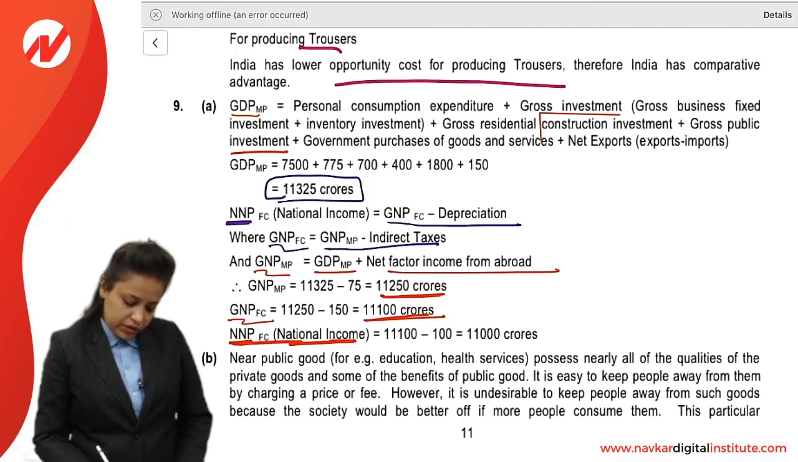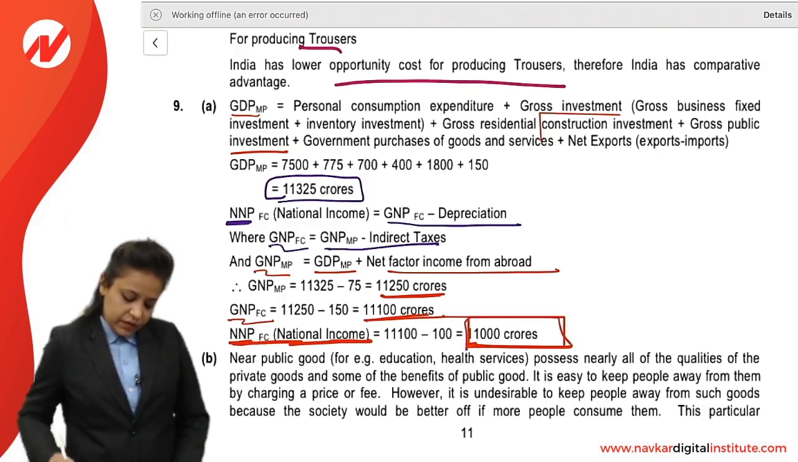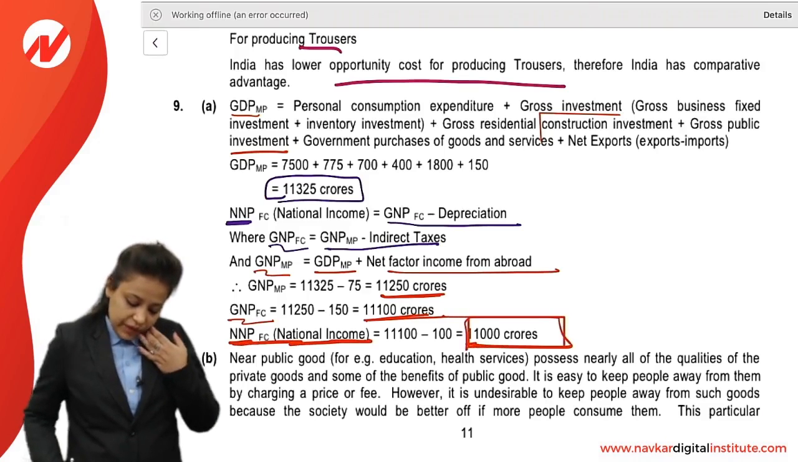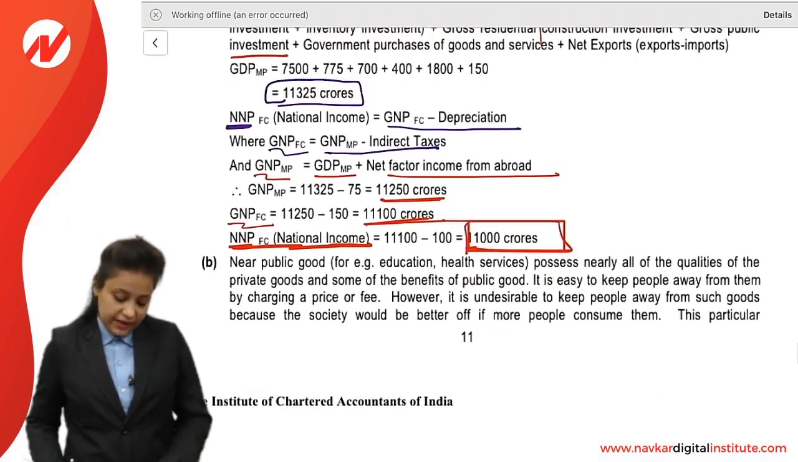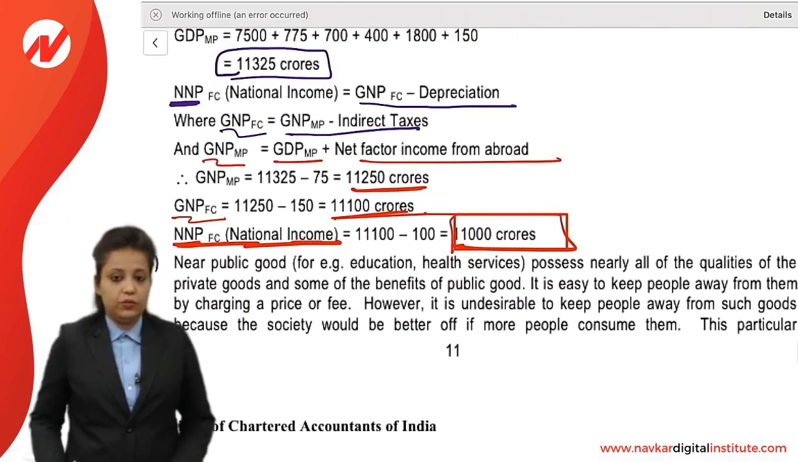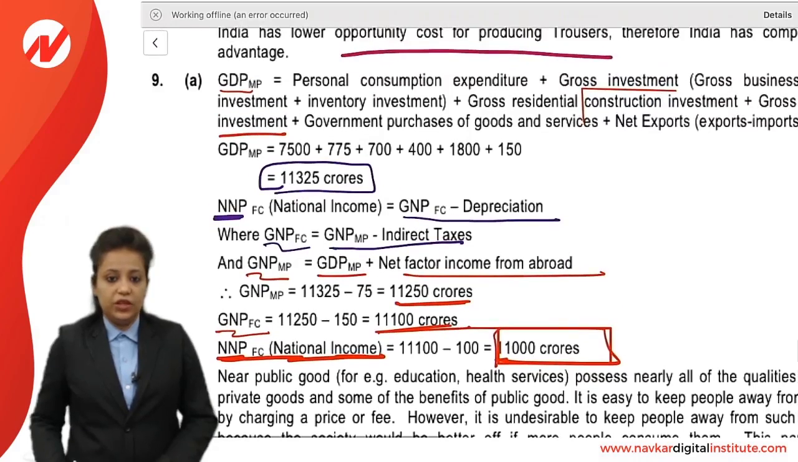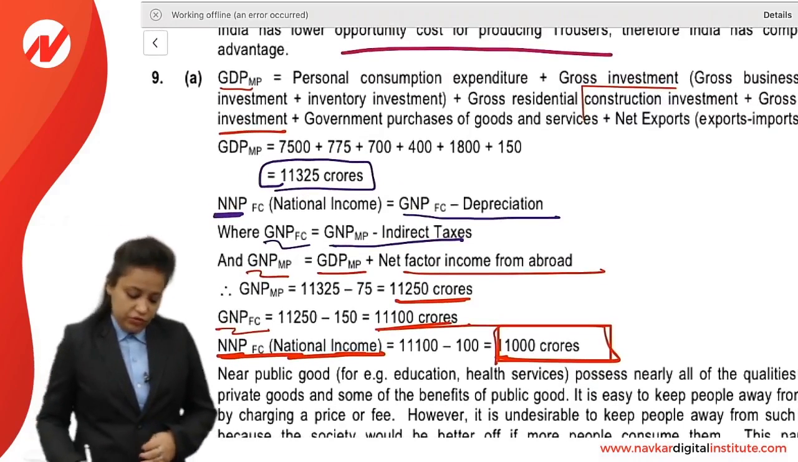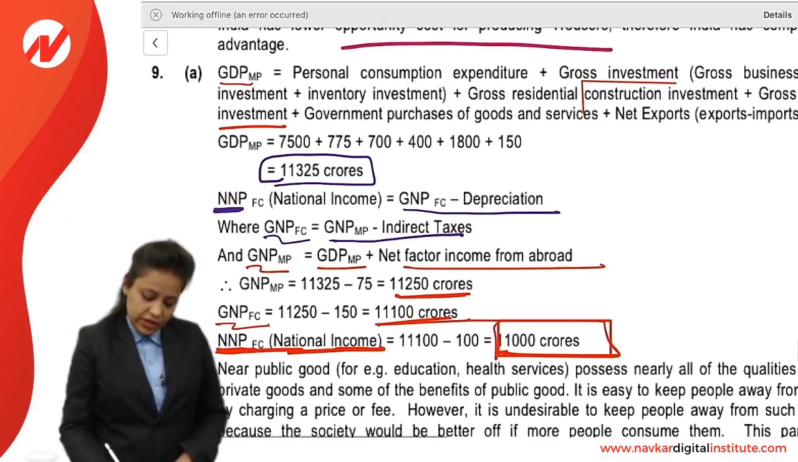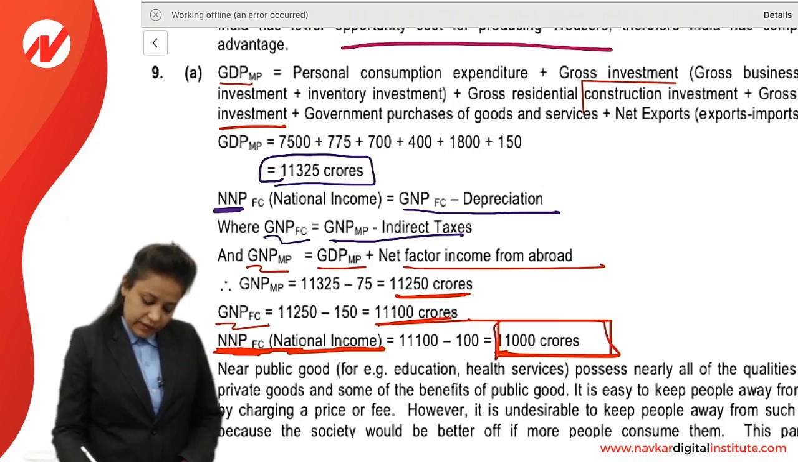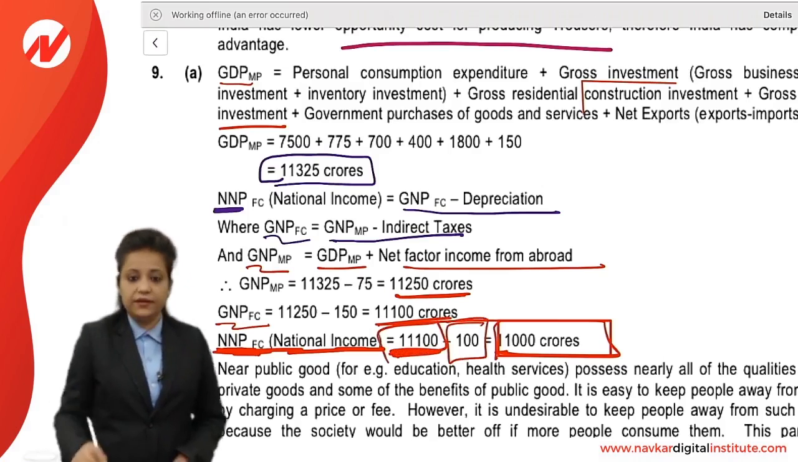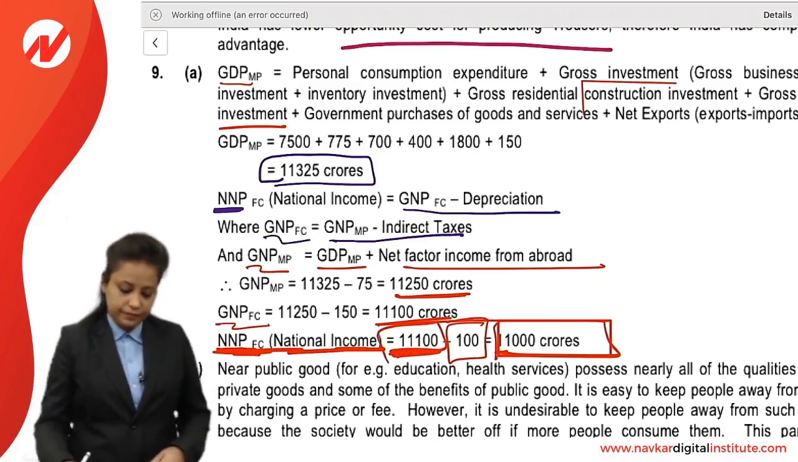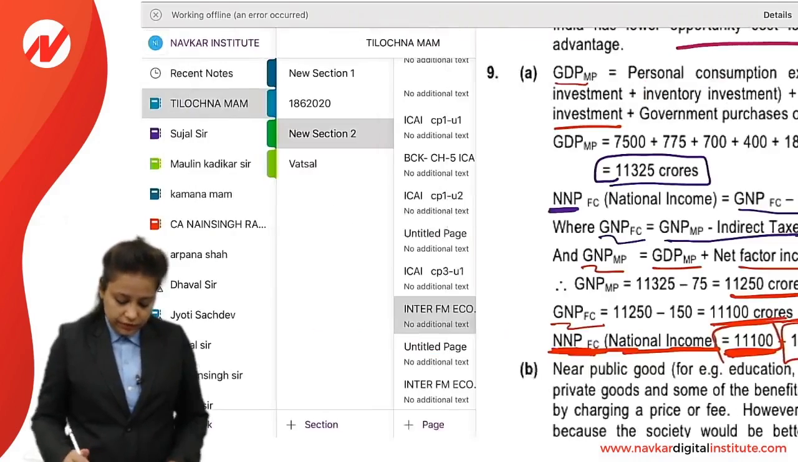So NNP at factor cost, that is national income, is GNP FC minus depreciation, that is 11100 minus 100, that is 11,000 crores. So here you just have to apply the formula. So national income is net national product at factor cost, is GNP at factor cost, this is GNP at factor cost and this 100 is depreciation. Next question.